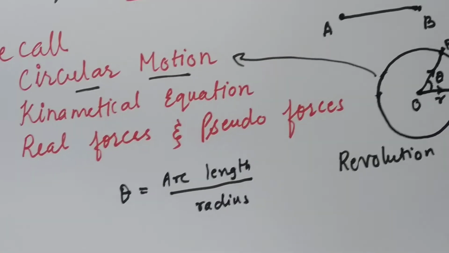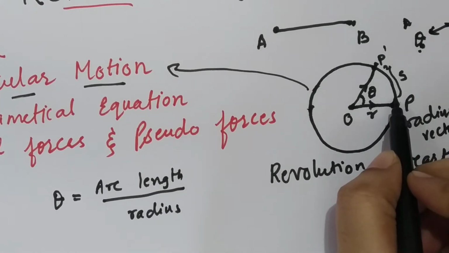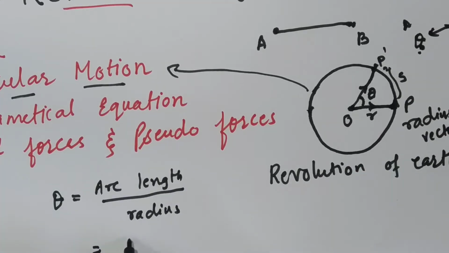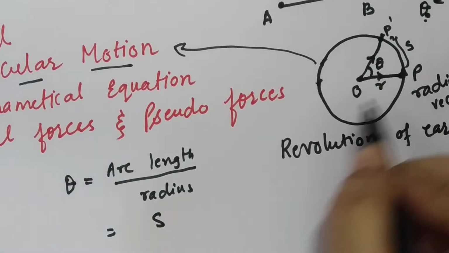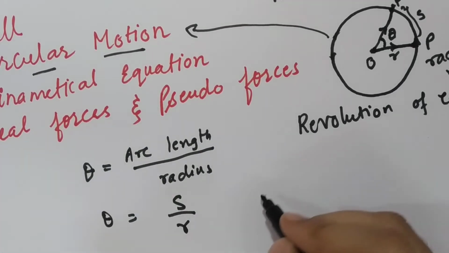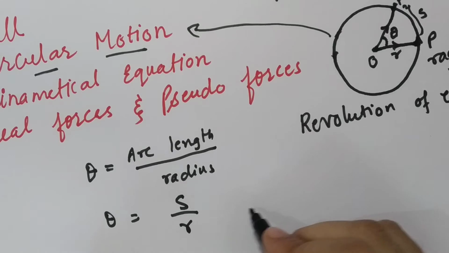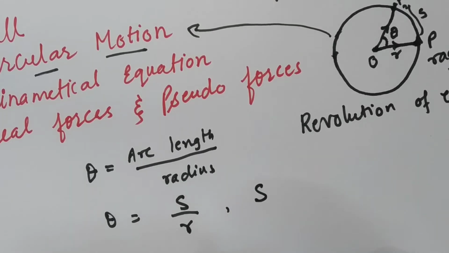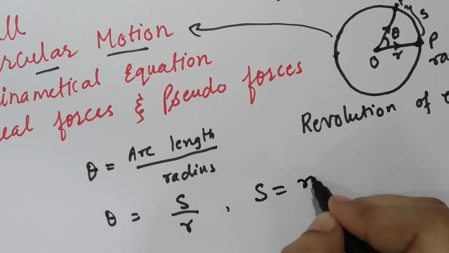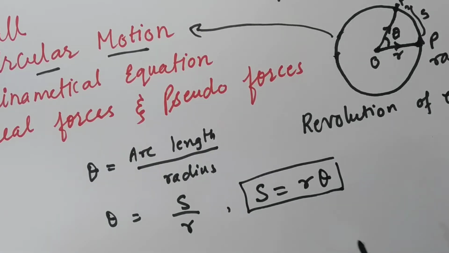What is the length of the arc? It is the length of the arc PP dash. What is that length? It is S. And what is the radius of the circle? It is R. So the relation between R, theta and S is given by this equation. Theta is equal to S upon R, and the linear displacement of the particle while performing circular motion is given by S is equal to R theta. This is a very important equation that you might have used in the previous standard.